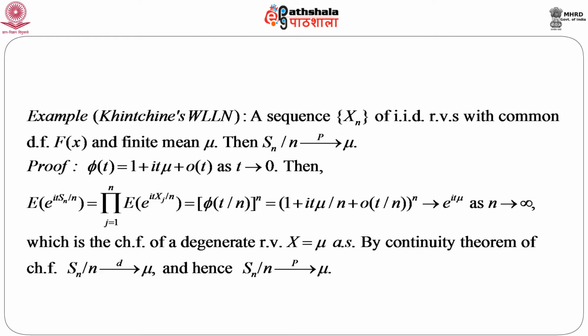Now, e to the power i t mu is the characteristic function of a degenerate random variable x at x equals mu, almost surely. So, naturally again by continuity theorem, we can first say that S n by n converges in distribution to mu. Remember, the continuity theorem gives convergence in distribution, and the theorem that we have just proved says that convergence in distribution to a degenerate random variable implies convergence in probability. So, from there we can immediately say that S n by n converges to mu in probability.